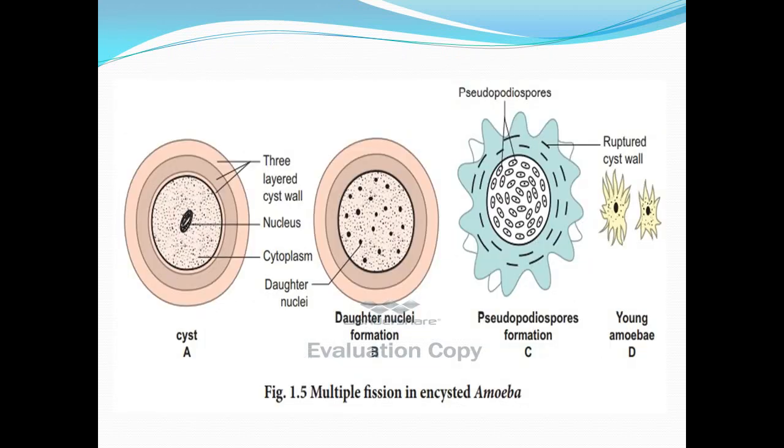In this picture we can see a cyst enclosing a number of daughter nuclei. Each daughter nucleus forms the pseudopodiospores. When the cyst wall ruptures, the young amoebae are released.